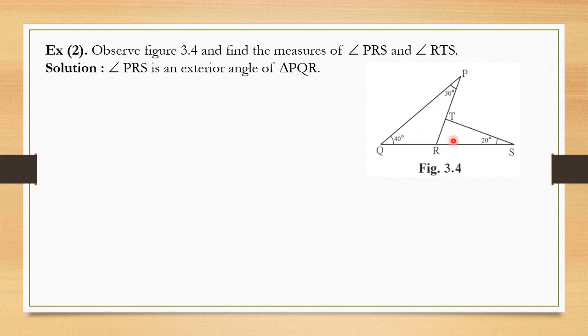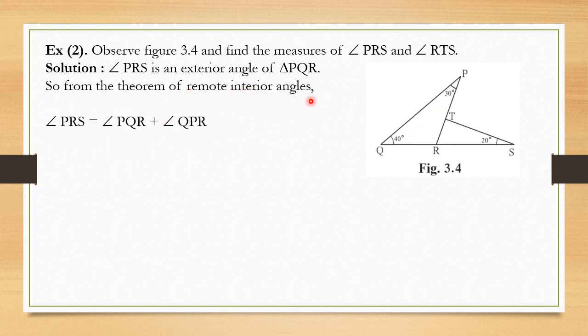So which property are you going to use here? Definitely, to find out the measurement of the exterior angle, the property of remote interior angles of a triangle. So what is that property? The exterior angle of a triangle is equal to the sum of the remote interior angles. So from the theorem of remote interior angles, angle PRS is equal to angle PQR, that means this 40 degrees, this angle Q, plus angle QPR, that means this 30 degrees.